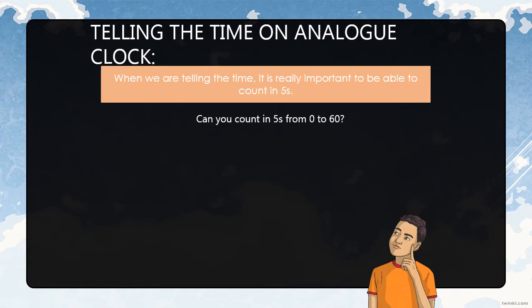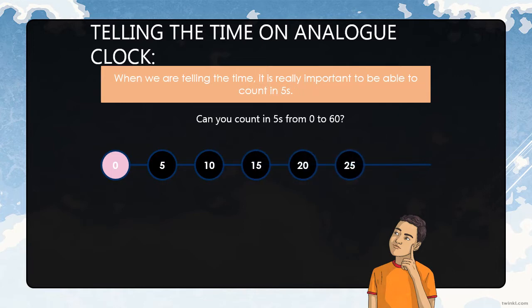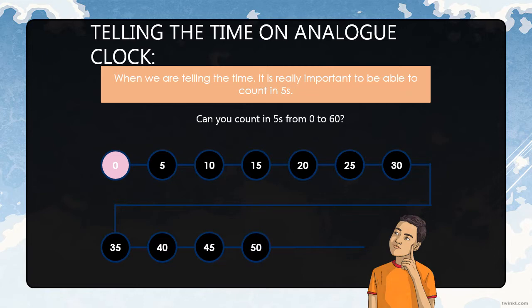Can you count in fives from 0 to 60? 0, 5, 10, 15, 20, 25, 30, 35, 40, 45, 50, 55 and 60. So when telling the time on analog clock, we have to know the table of 5 from 0 till 60.